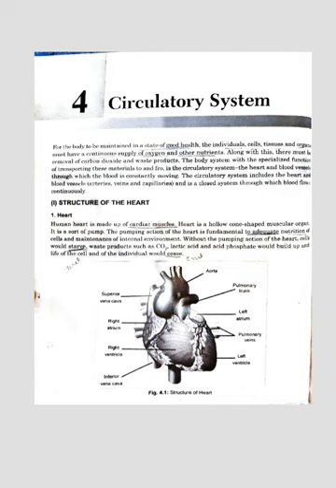After that, the right ventricle receives blood from the right atrium and pumps it to the lungs where it is loaded with oxygen. What is the right ventricle? The right ventricle receives blood from the right auricle, and after that it will be pumped into the lungs where it is loaded with oxygen. Loaded with oxygen means where it will be mixed with oxygen.